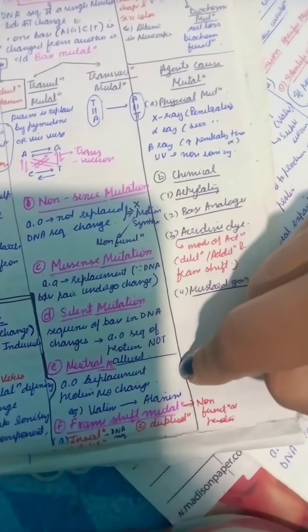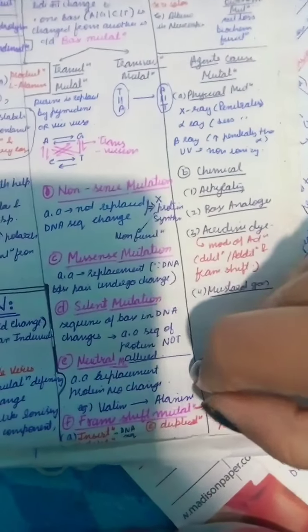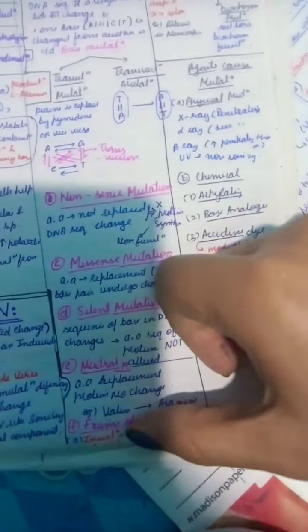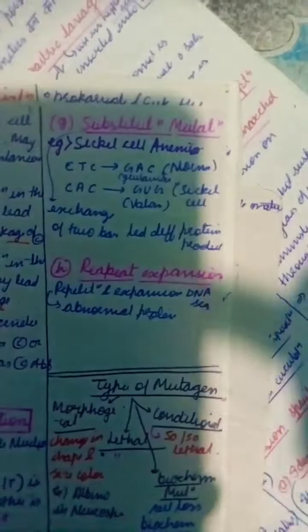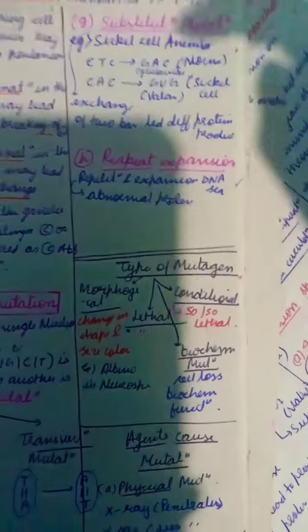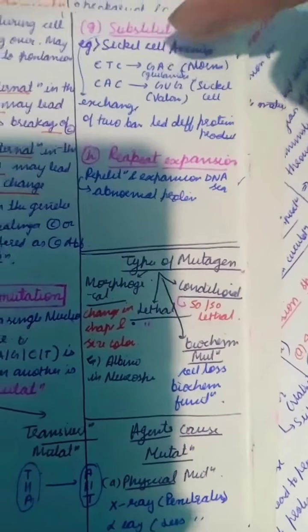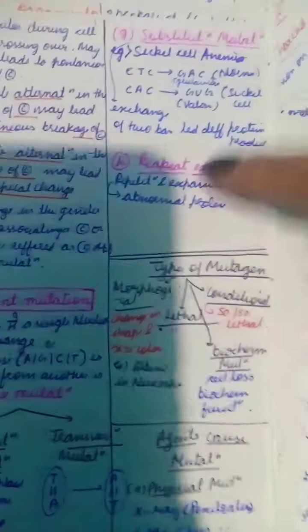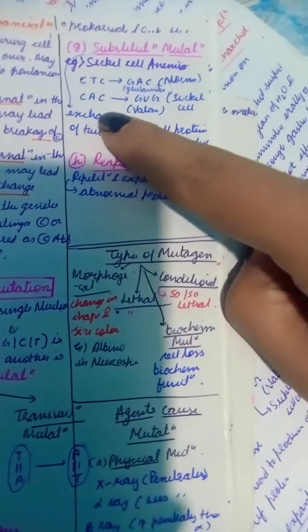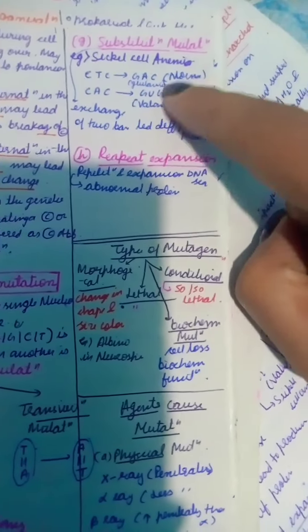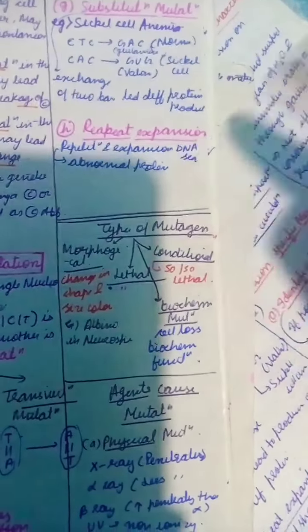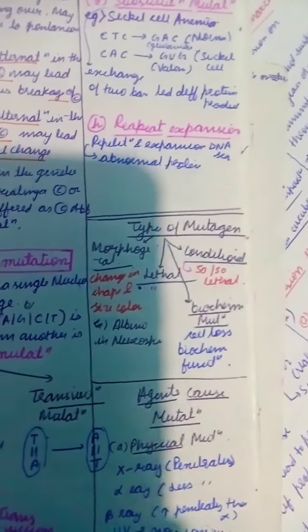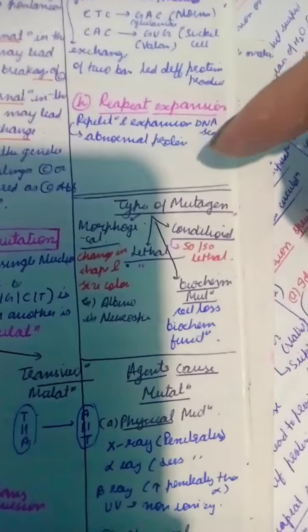Frame shift mutation: there is a whole change in the reading frame. It can be an insertion, deletion, or duplication of the DNA sequence. Substitution mutation: in this, there is a substitution. The famous example is sickle cell anemia, in which GAC is converted into GAG, and CAC into GAG, changing glutamic acid into valine. Now, there is repeat expansion, in which there is repetition of a sequence.